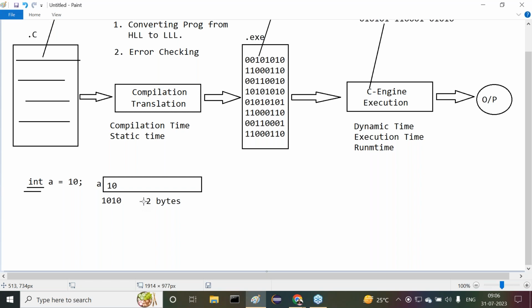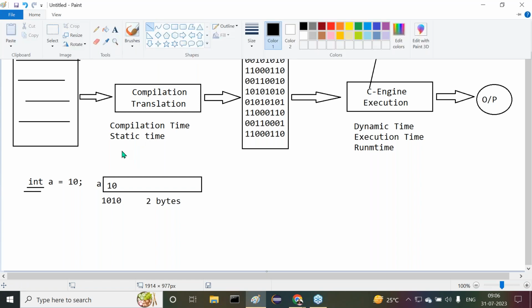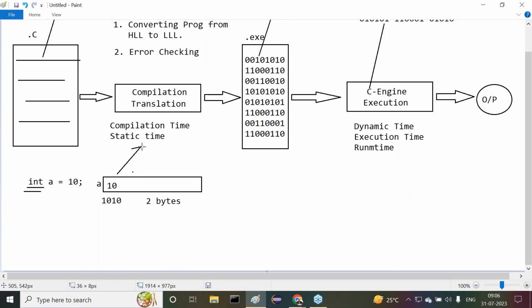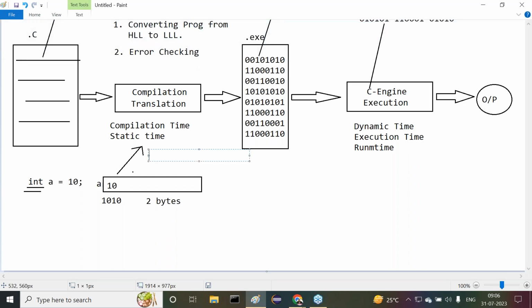Now I'm giving some conclusion. Try to understand it clearly. If the memory allocation for the primitive data types is going on at compilation time, then this memory allocation is called static memory allocation.